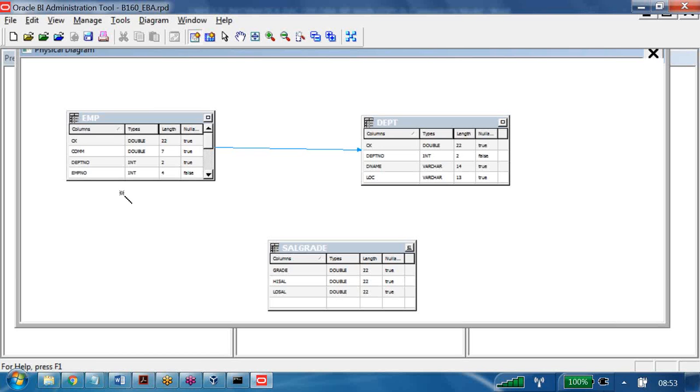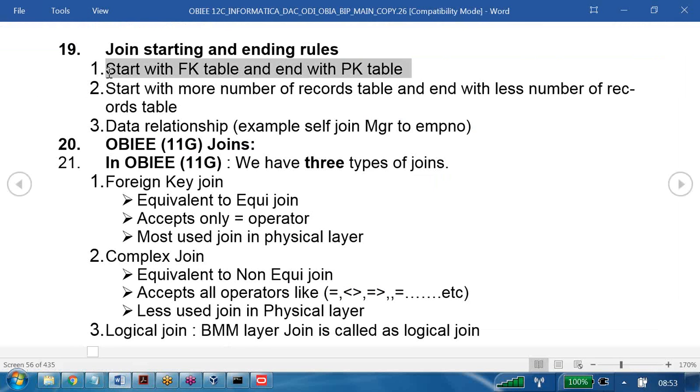Second point, I now want to join the EMP table and the salary grade table. What is our join rule? We have to start with the foreign key and end with the primary key. Where is the foreign key? Where is the primary key here? There is no primary key and foreign key relation between EMP and salary grade. In that case, we have to use the second rule. What is the second rule? Start with the table with more records and end with the table with fewer records.